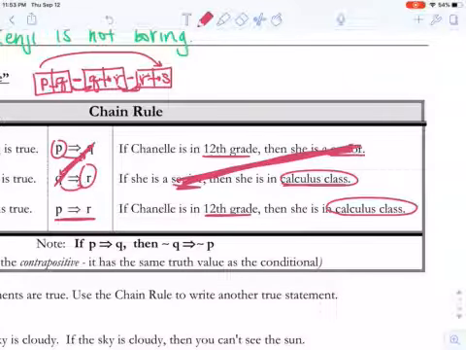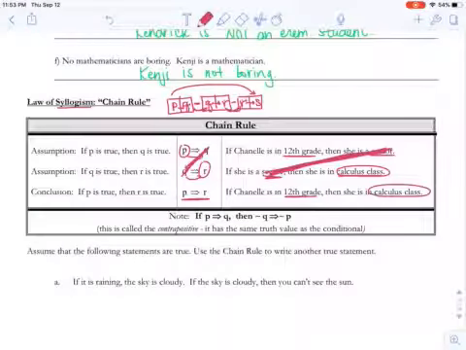So we can match up the statements in order, kind of like dominoes, and once we do that, the law of syllogism says we can say the first implies the last. Okay, and we're going to see some examples of that in a second.